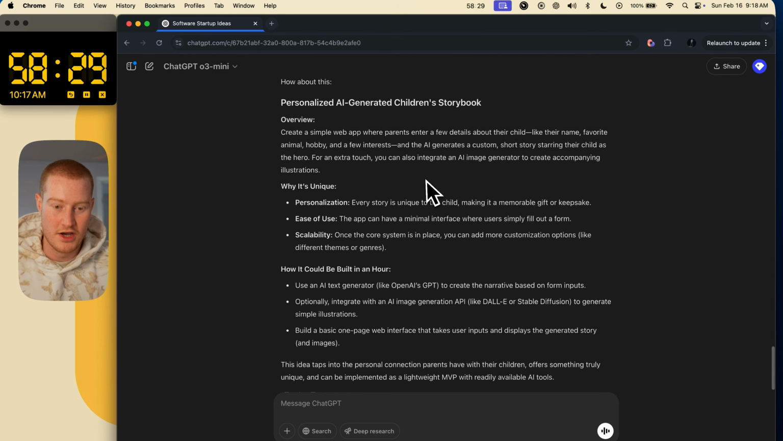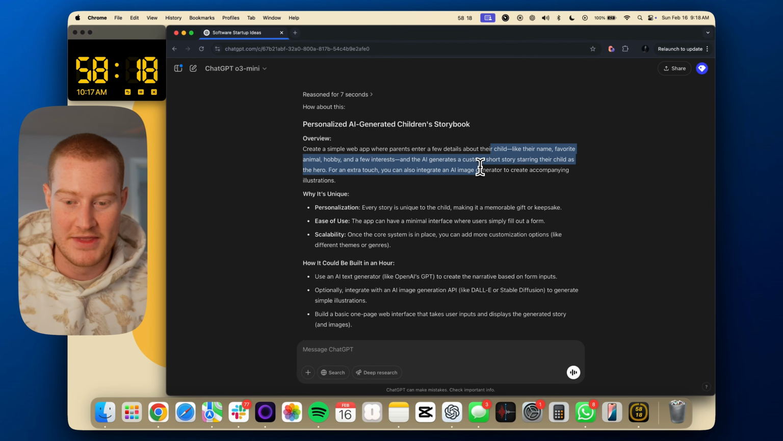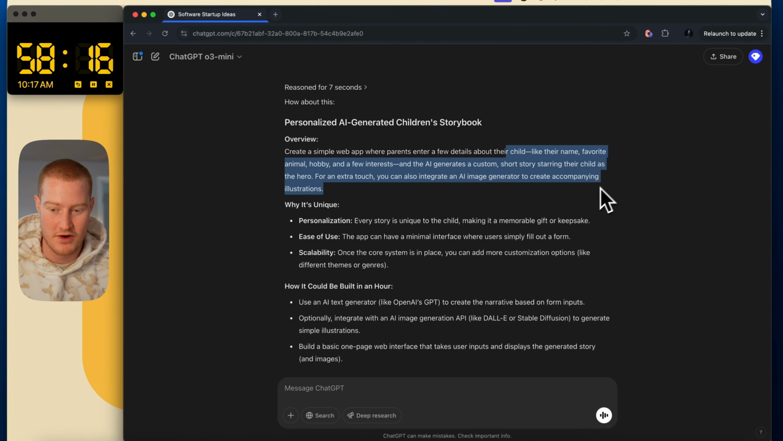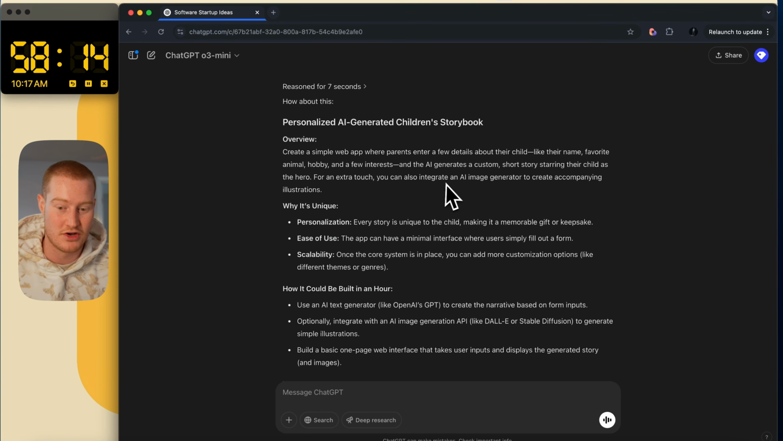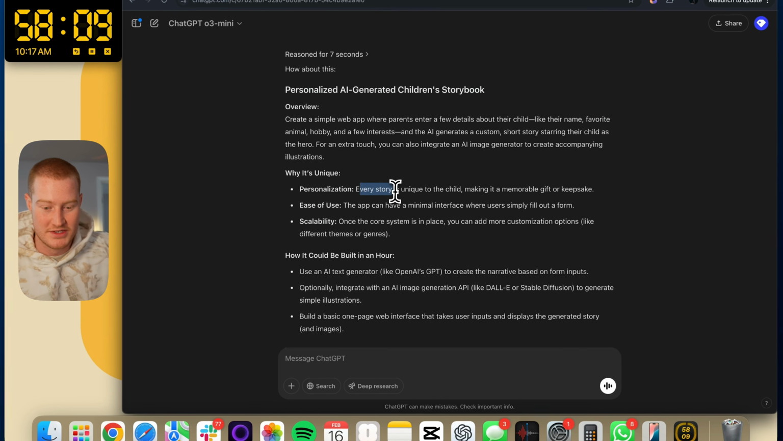All right, so here we go. We got a personalized AI generated children's storybook. So create a simple web app that parents enter a few details about their child, like their name, favorite animal, hobby, and a few interests. And the AI generates a custom short story starring their children as the hero. For an extra touch, you could also integrate an AI image generator to create accompanying illustrations. What's unique? Personalization, blah, blah, blah.